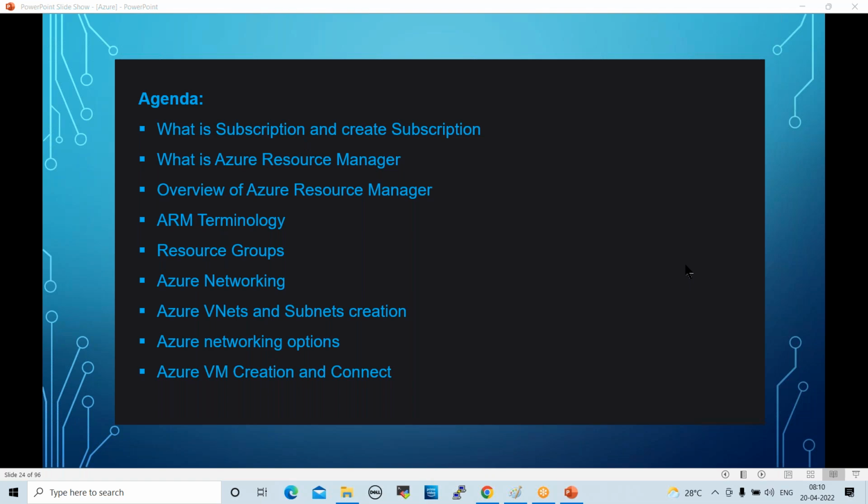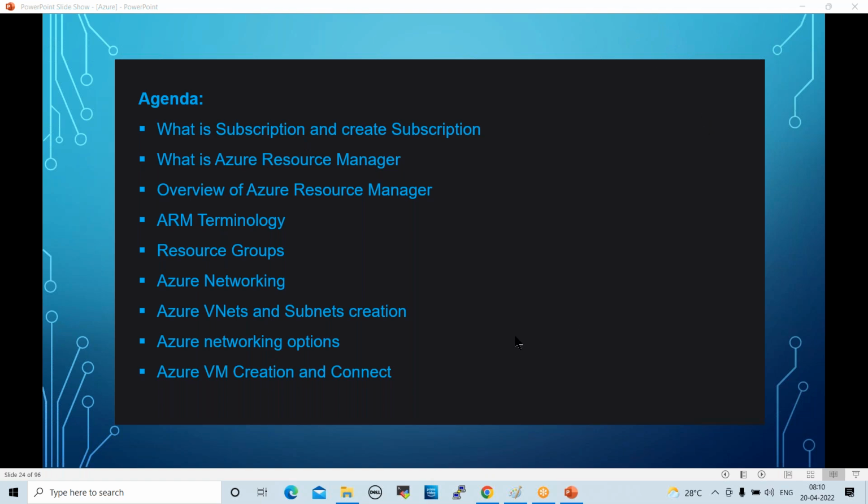Also you can change the region. For example, change from the US central region, because some regions will not work in Azure. You can change the region and try once. If you're still facing the issues, you can post the screenshot in the group so that we'll connect and see them.